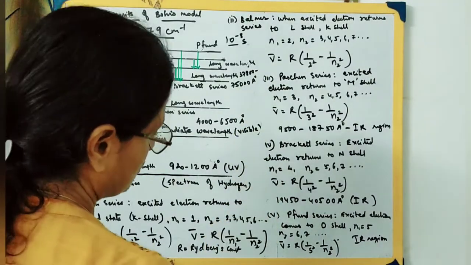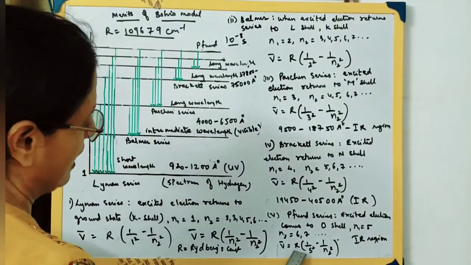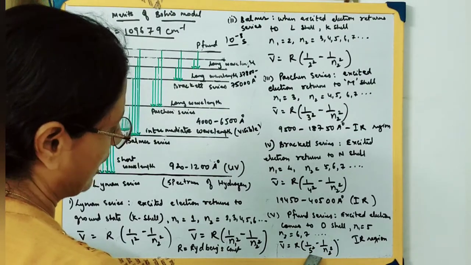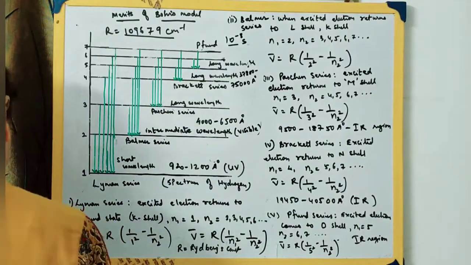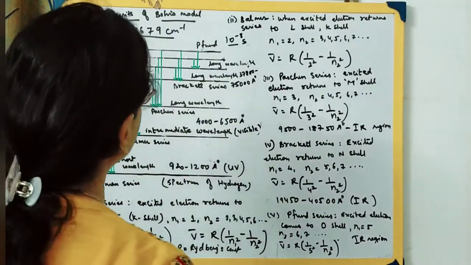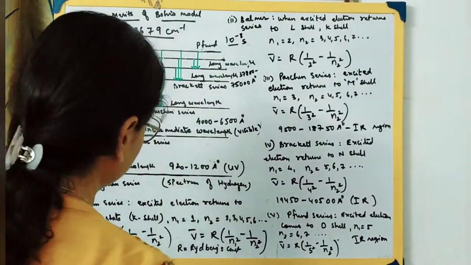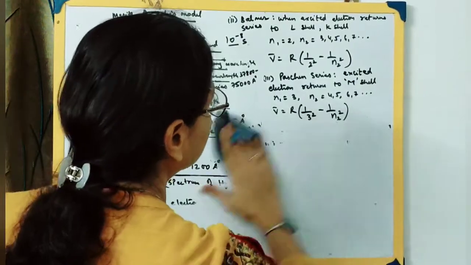That lies in the IR region. And we get the value of V bar, the wave number, equals R, Rydberg's constant, times 1 by N1 square, where N1's value is 5, minus 1 by N2 square. So in this way, the explanation of the spectrum of hydrogen was provided by the Bohr model, and this was one of the merits of the Bohr model. Next we move on to the next merit of the Bohr model.